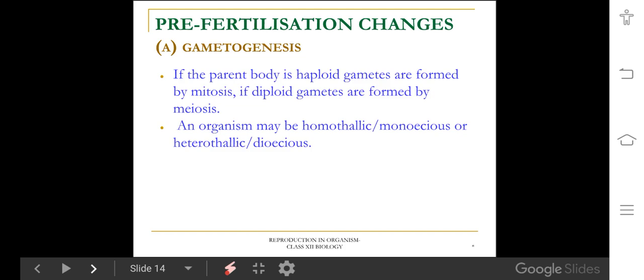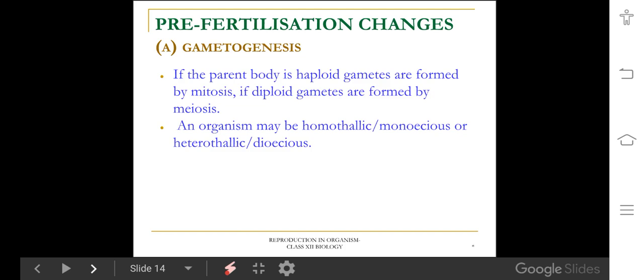Based on that character, organisms are categorized into two types, bisexual organisms and unisexual organisms. Bisexual means the organism produces both male and female gametes. Unisexual means the organism produces either male or female. Bisexual organisms are also called by some synonymous words like monoecious, homothallic, and hermaphrodite.